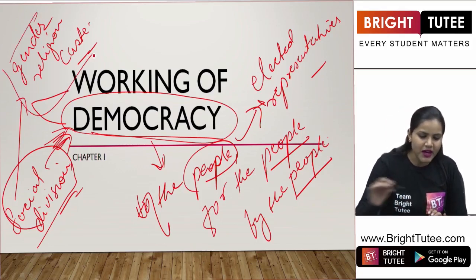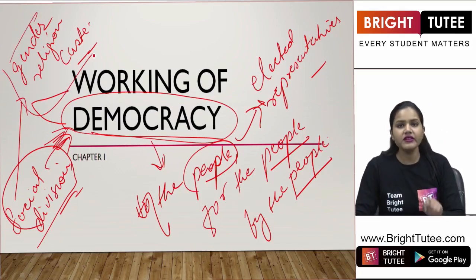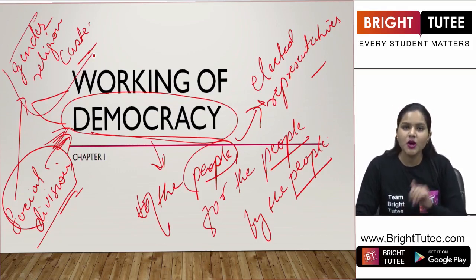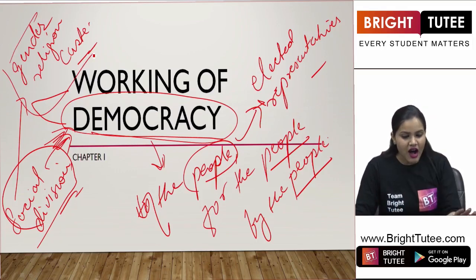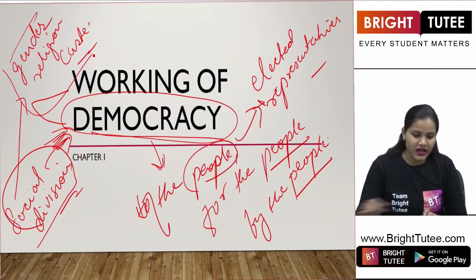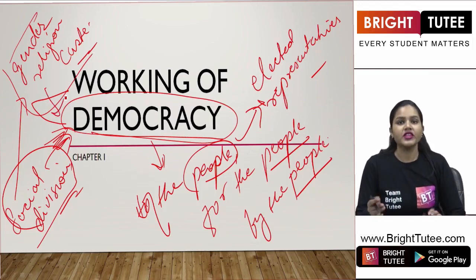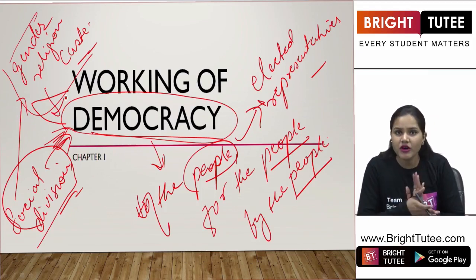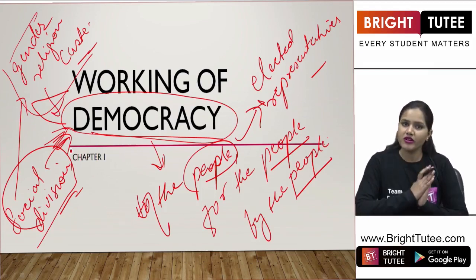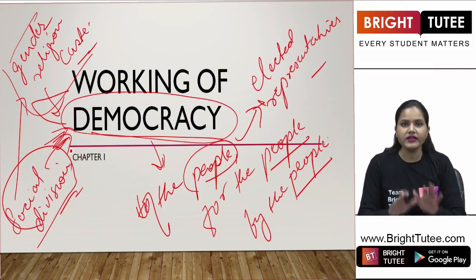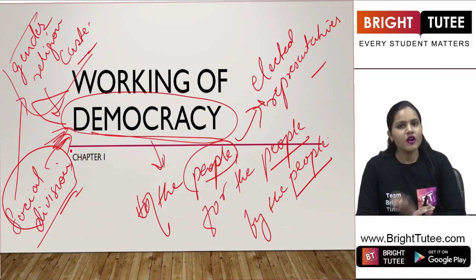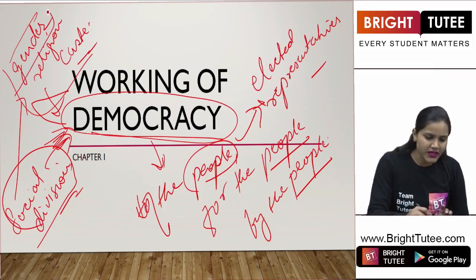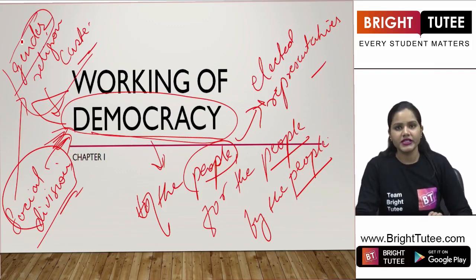Under these three parameters, gender, religion and caste, we are going to understand how they and their political expression hamper democracy, or whether they are good for democracy. We are going to find that out in this chapter. We will start with our first topic, that is gender and politics.